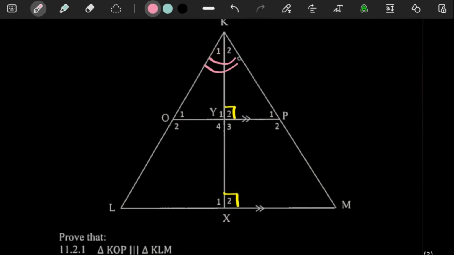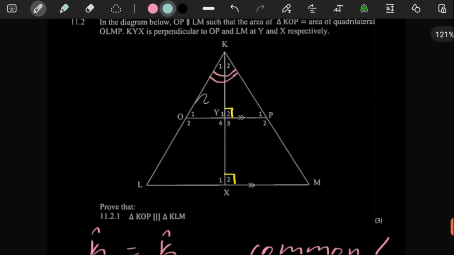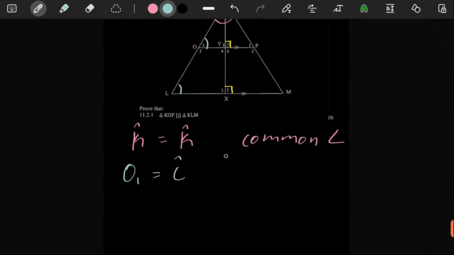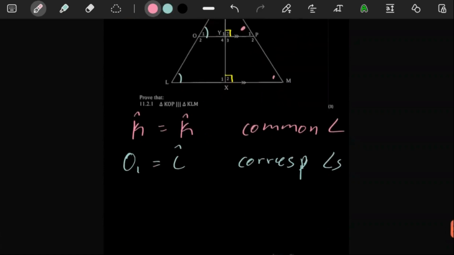The first one is K. K is a common angle, so we can just say K is equal to K, common angle. And then O1 is equal to L, corresponding angles. And lastly, P1 is equal to M, also corresponding angles. This one is one of those easy ones.